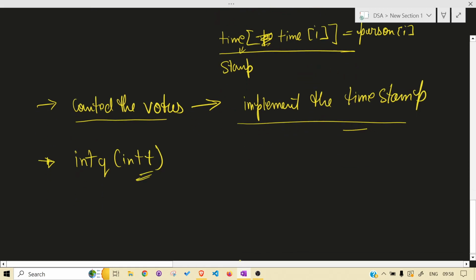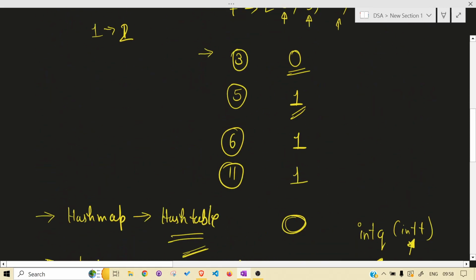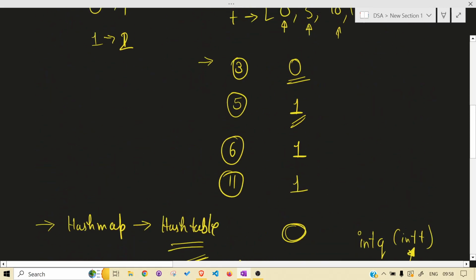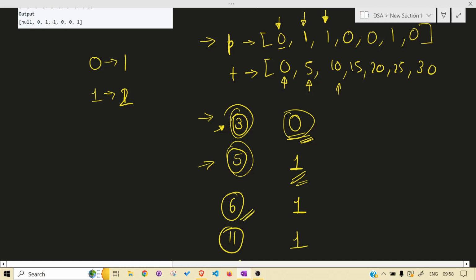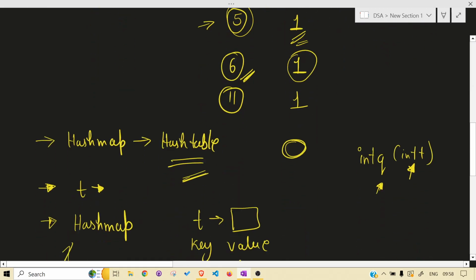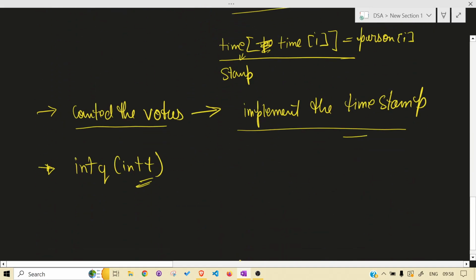If you saw carefully what we were doing, we were giving a query at time 3, which candidate we should return, at time 5 which candidate we should return. So you see, even if 3 is not available, we return 0. If 5 was available, we return whatever was stored at 5. You see, if at 6, what we still return is 1.